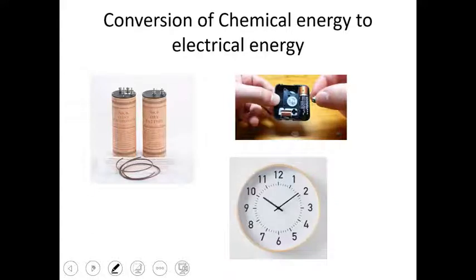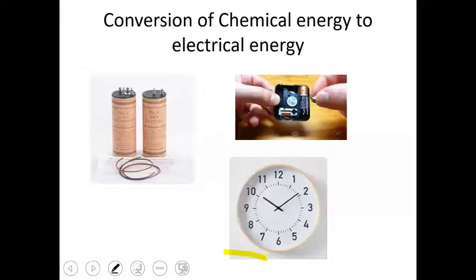The energy produced during the chemical reaction is called chemical energy. With the help of a device which we will study, known as an electrochemical cell, the chemical energy of the reaction is converted into electrical energy. With that electrical energy wall clocks operate.